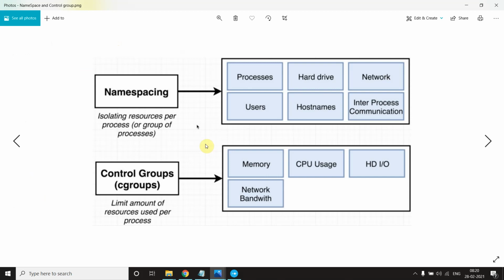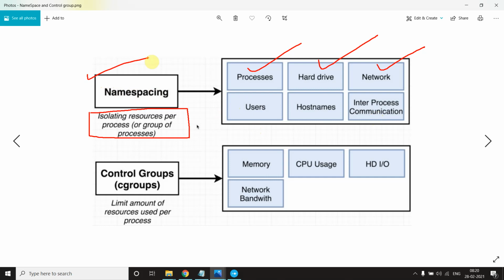If you can see here, namespacing. In namespacing, what we are doing is isolating the resources. What do I mean by resources? Your network, your hard drive, and your processors, the CPU and all. These are your hardware components, and these are called resources. So in this particular terminology, namespacing, we are making a segment of your hard disk.